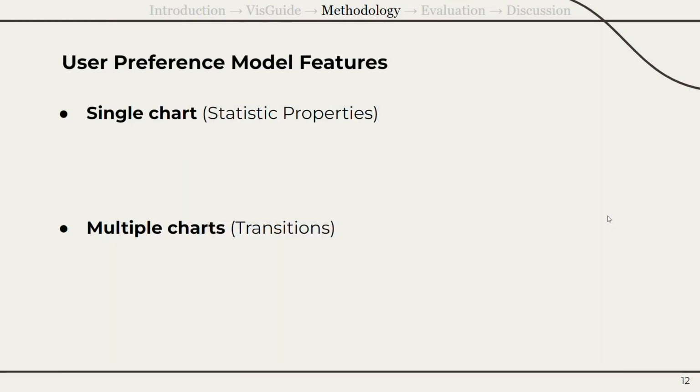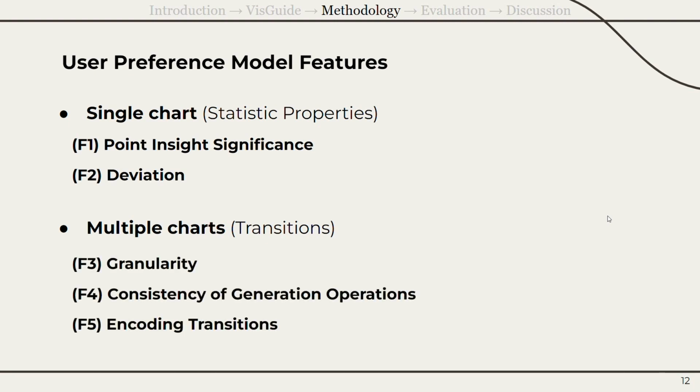To represent user preference of exploration, we define 5 features that consider both single chart and multiple charts. Properties from a single chart include point significance and deviation on data trends. For the multiple charts, the granularity and consistency of expansion style can also be seen as user preference. For details, please see our paper.